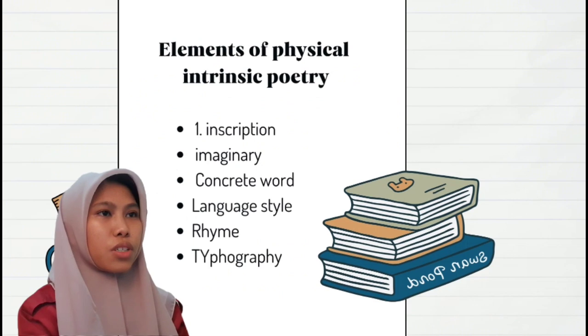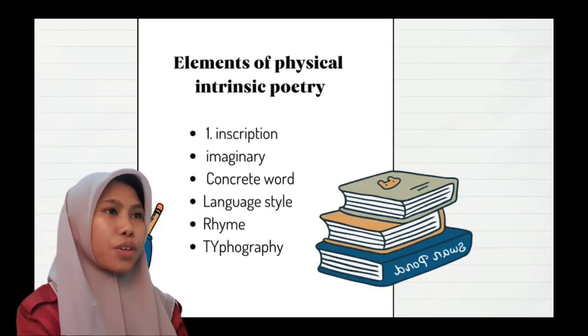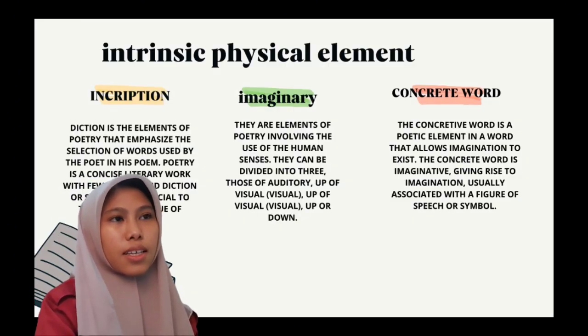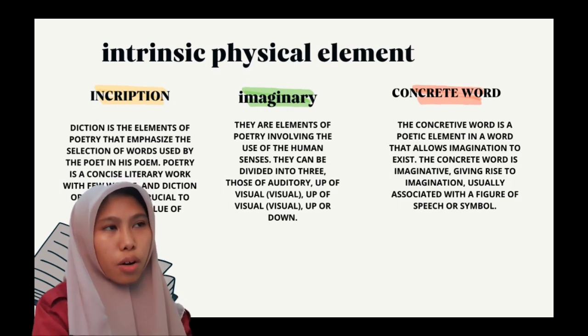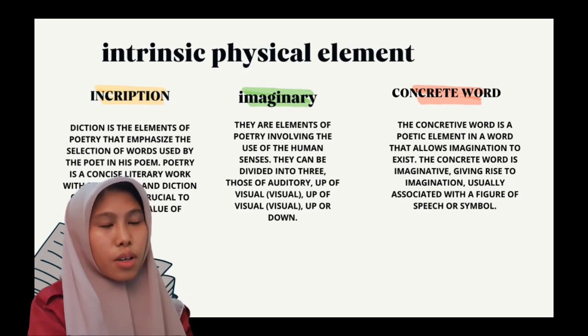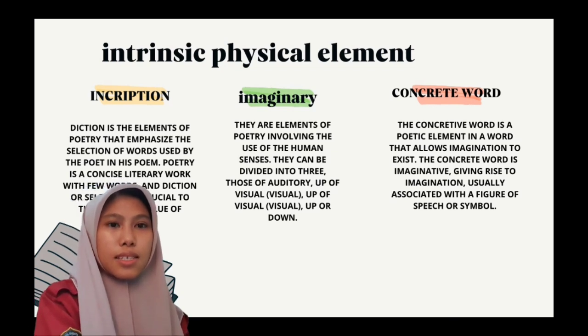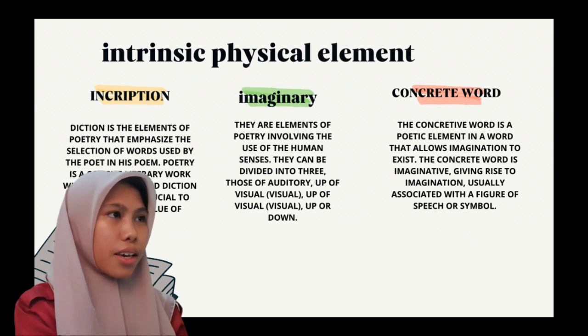The next part of the presentation. The elements of physical intrinsic poetry are diction, imagery, concrete words, language style, rhyme, and typography. The first one is diction. Diction is the element of poetry that emphasizes the selection of words used by the poet in his poem.